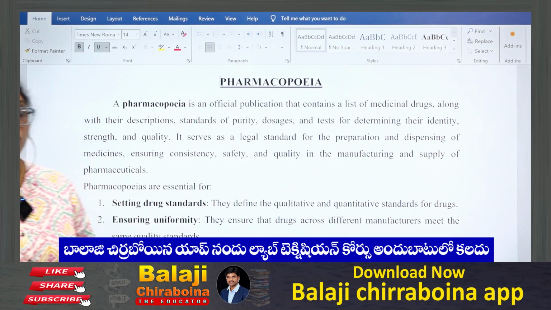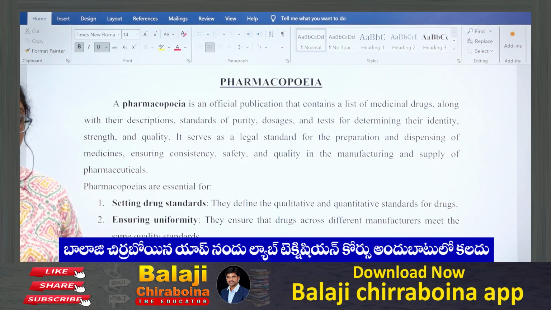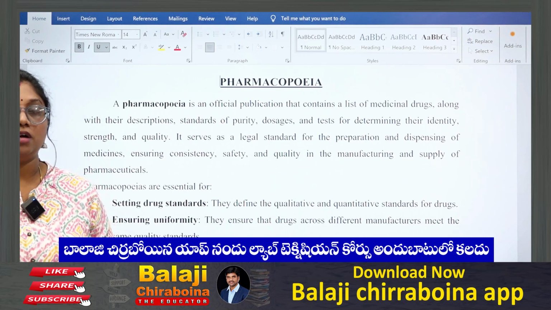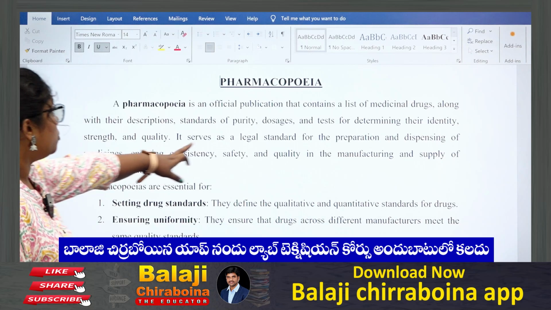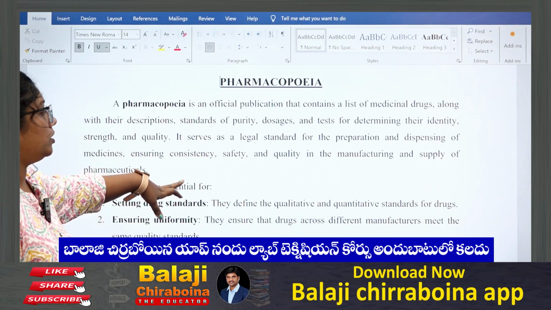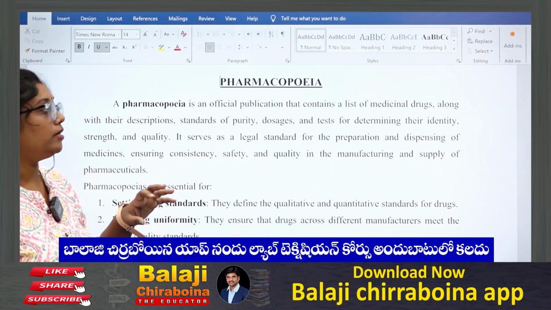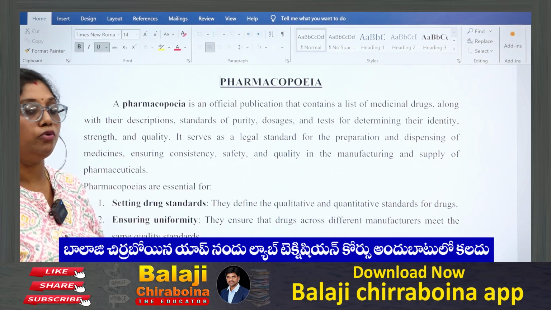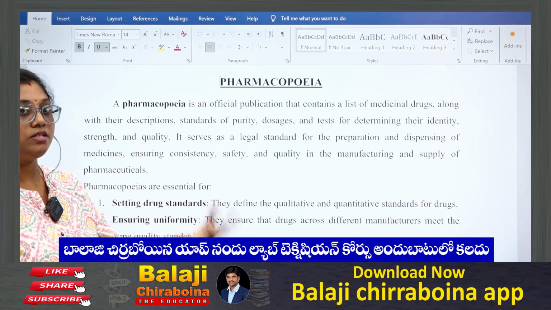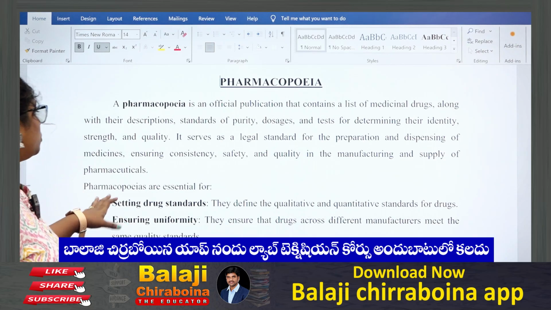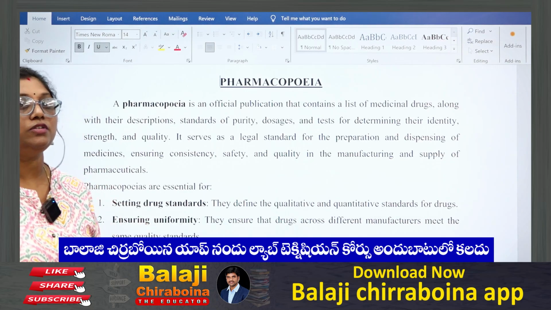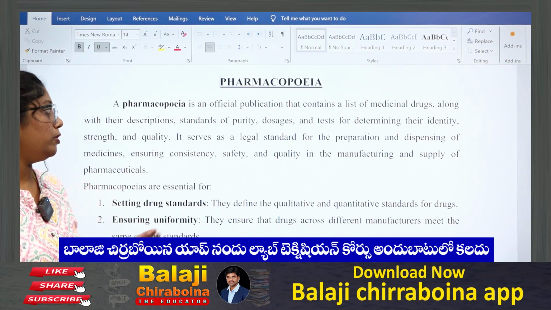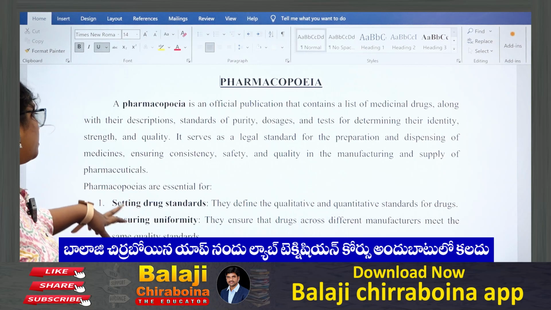So basically the pharmacopoeia is a referral book on how to prepare the drugs, how to conduct the tests, how to determine the dosage form, and standards of purity. Everything will be referred through the standard books. It has standard guidelines on how a drug should be prepared and released in the market. Everyone will be following these updated versions of pharmacopoeias, referring to these books, and they will prepare all the drugs that should be distributed in the market.